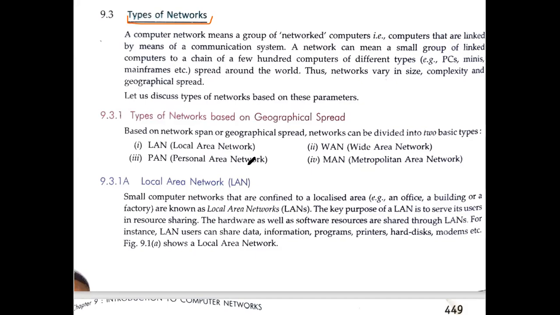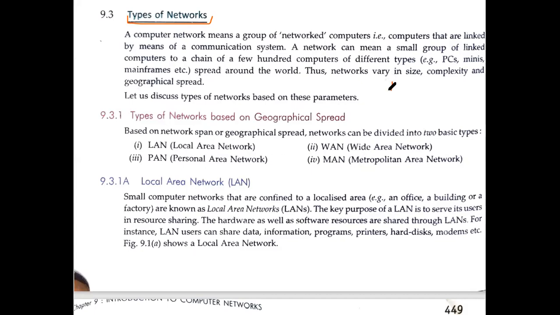In two marks questions, you may have difference between any two. For example, I may give you difference between LAN, PAN, or LAN and WAN, LAN and MAN, something like that. So we can ask you the differences. So like this, you have to prepare from this particular topic. Now, the very first thing you have to understand is the series.